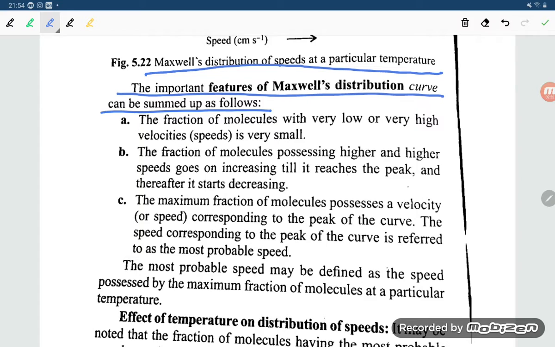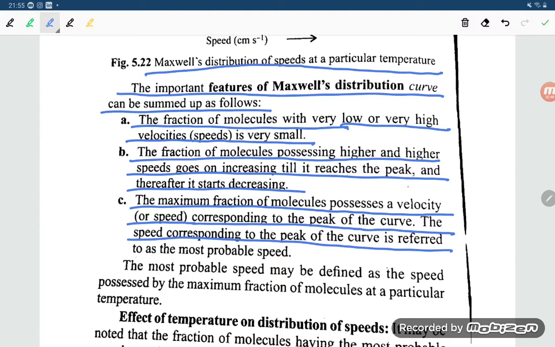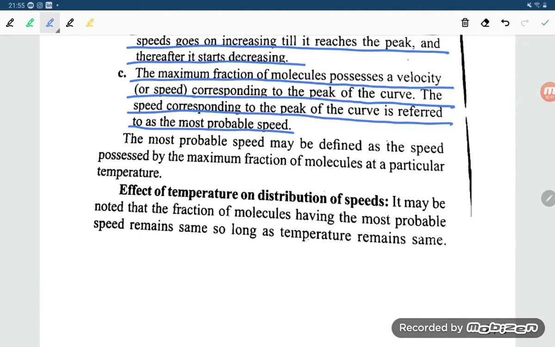Okay, now let's read this. The important features of the Maxwell distribution curve can be summed up as follows. The fraction of molecules with very low or very high speed is very small. The fraction of molecules possessing higher and higher speed goes on increasing till it reaches the peak, and thereafter it starts decreasing. The maximum fraction of molecules possesses a speed corresponding to the peak of the curve. The speed corresponding to the peak of the curve is referred to as the most probable speed. The most probable speed may be defined as the speed possessed by the maximum fraction of molecules at a particular temperature.